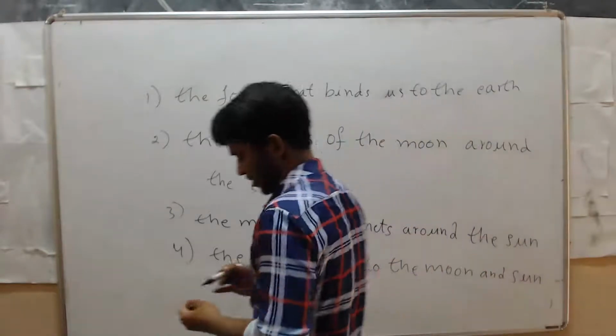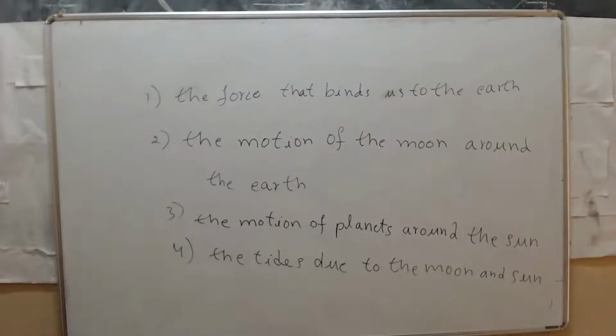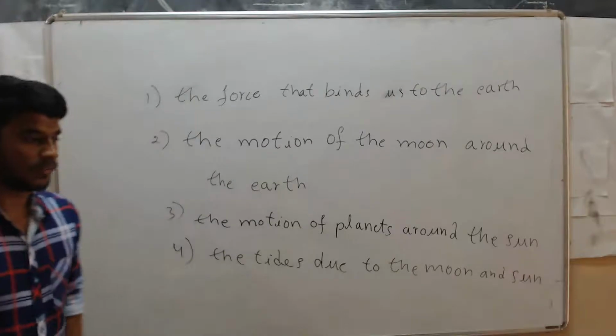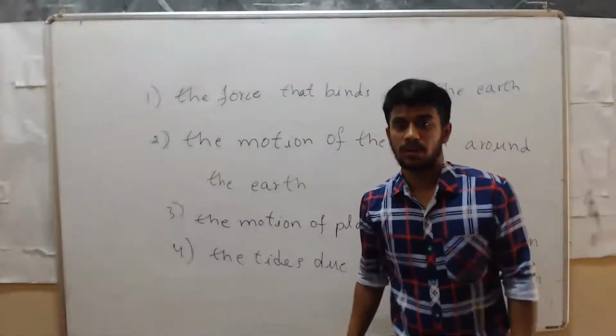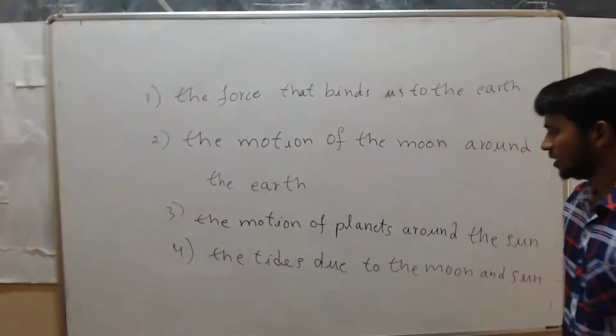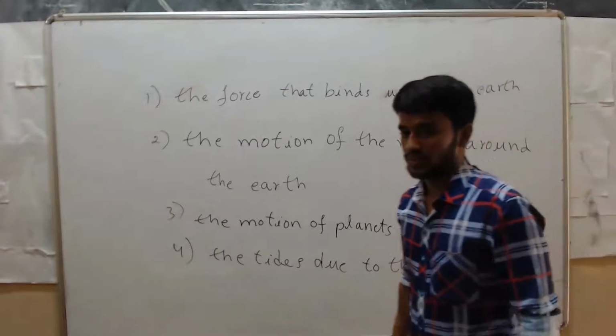These are the importance of the universal law of gravitation. We got reasons for these questions: why we are bound to the earth, why the moon is moving around the earth, and why planets are moving around the sun. Next, the tides due to the moon and sun.